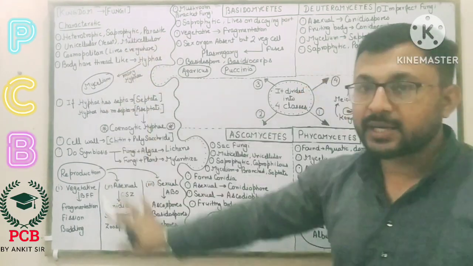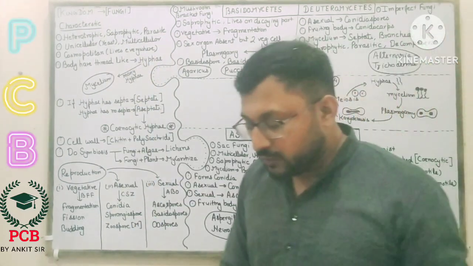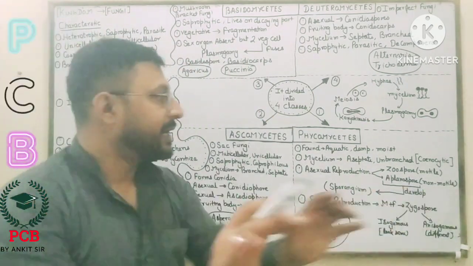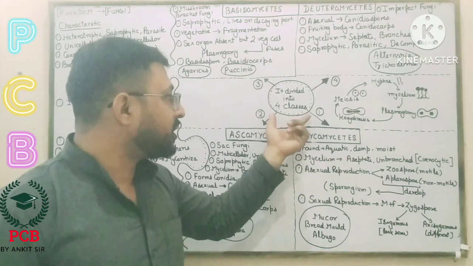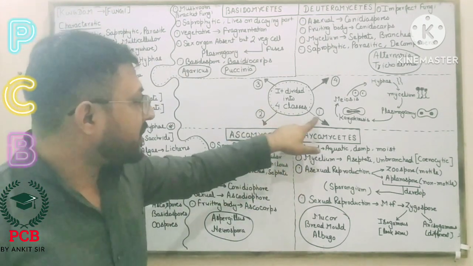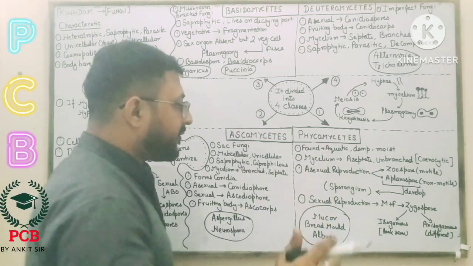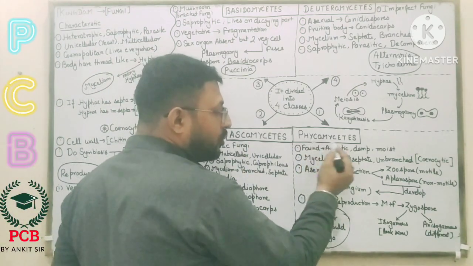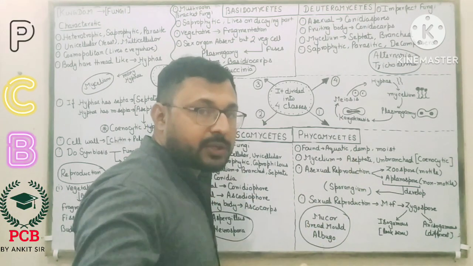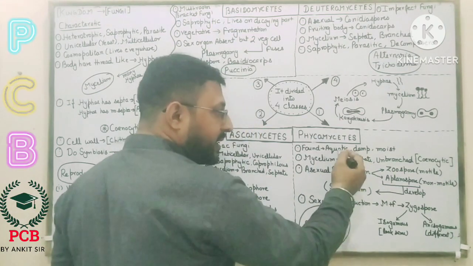So these are the characteristics. Now we go for the next part. It is divided into four classes. Number one is phycomycetes. Phycomycetes are found in aquatic habitats. Aquatic means related to water, so they live in the water.